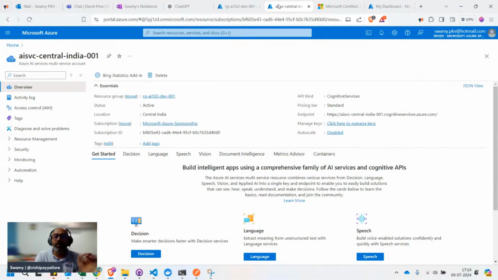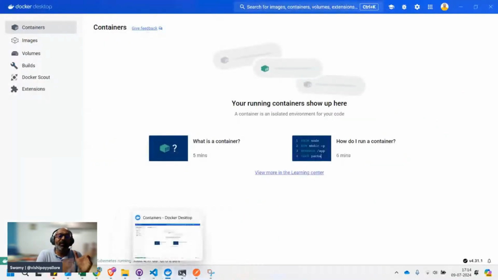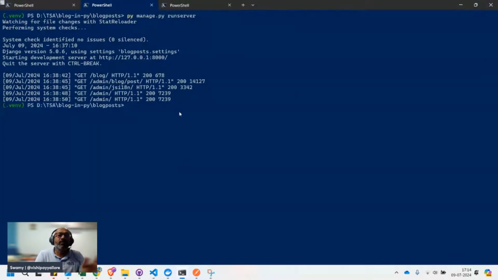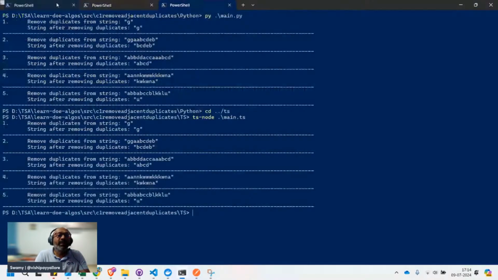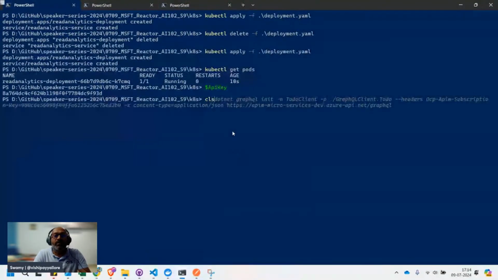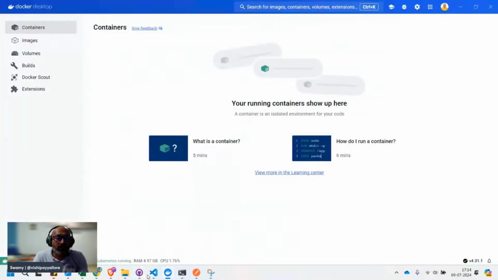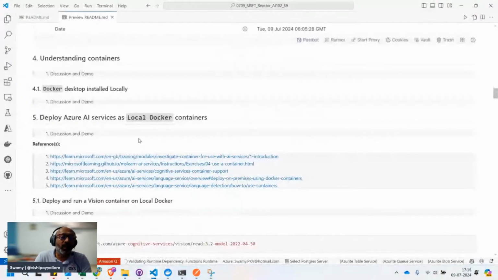Periodically it reaches out to send the billing information to Microsoft for this account, because even though you're using the container, there might be a number of calls or whatever services which are being provided. For that, they need to get the billing information. I'm not sure how many hits they will charge and other things, but they need it as part of the billing exercise. Okay, so let's come back to this one. Now, that is the motivation. Why do we need to have the local one?